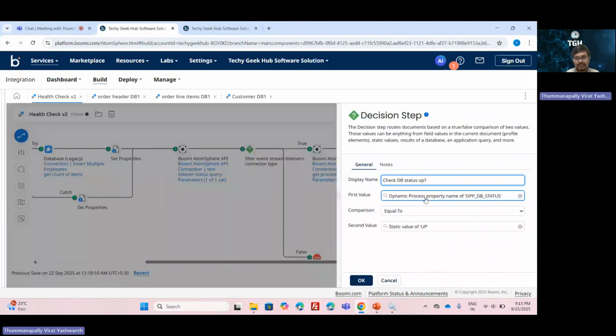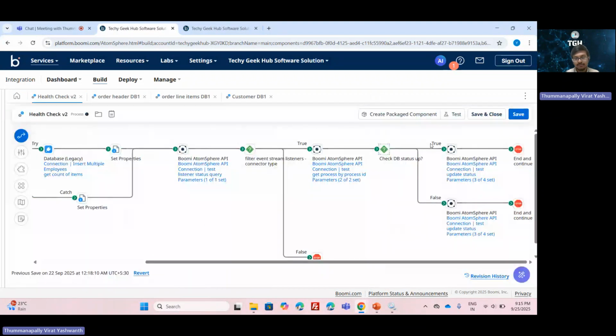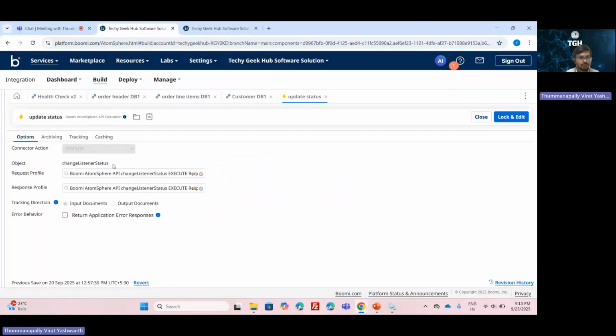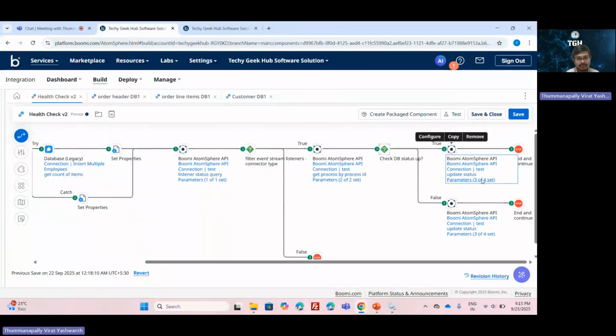Once we do that, we are checking the status of the target system by using the dynamic process property. If it is up, it comes to the true path. If it is up, we need to resume the listeners. To change the status of the listeners, we have the change listener status object. Now we need to pass the parameters for the listener status.